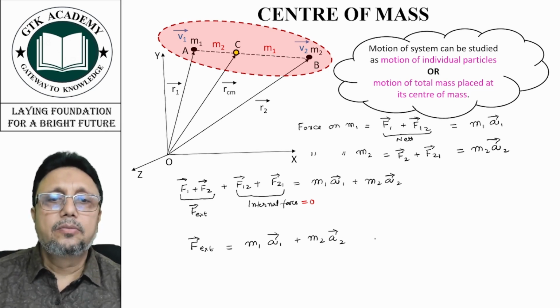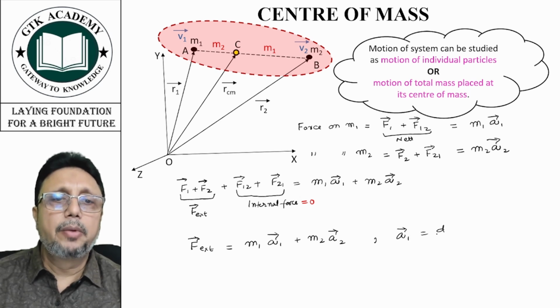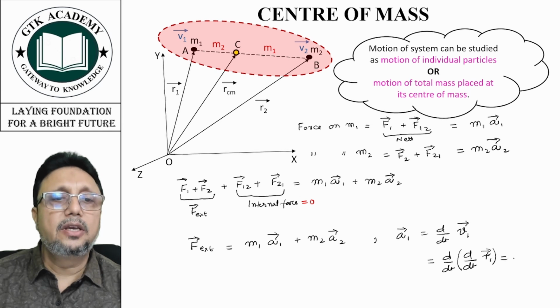Now we know that a1 vector is equal to d by dt of v1 vector, and v1 vector is d by dt of r1 vector. So that is equal to d2 by dt square of r1 vector.